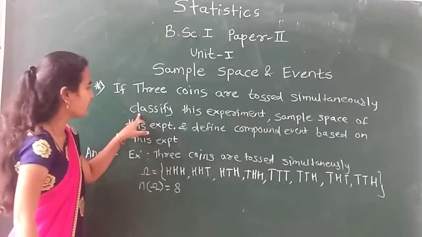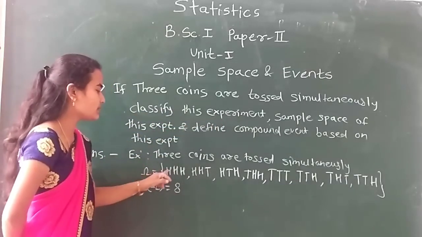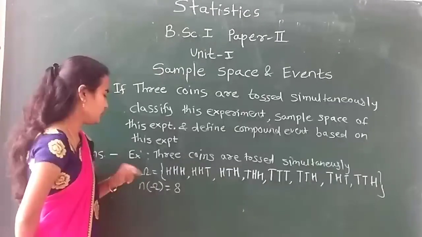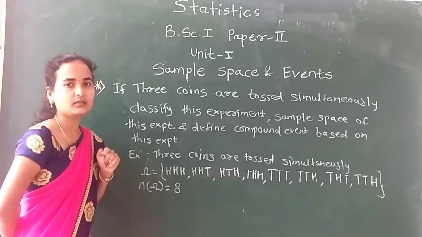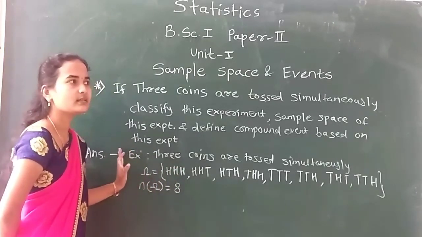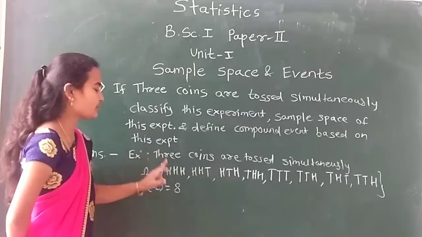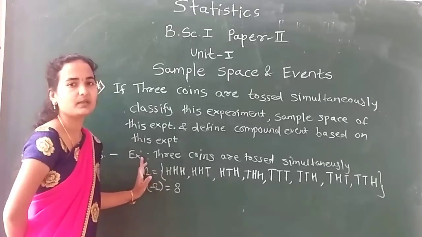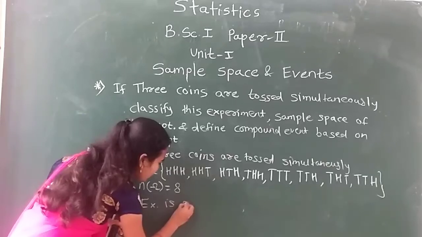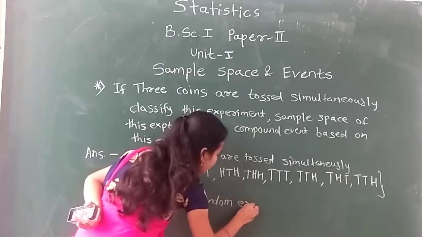Then, classify this experiment. How to classify this experiment? Whether these outcomes are sure or uncertain. When we toss a coin, the possible outcomes are either head or tail. That means it is not a sure or certain event. Therefore, this experiment is a random experiment. So my experiment is a non-deterministic experiment, also called a random experiment.